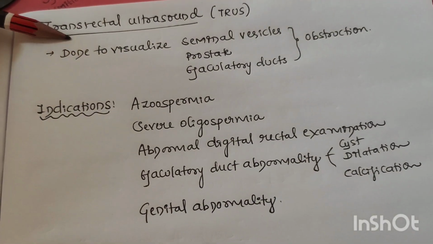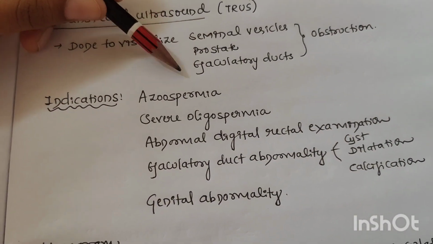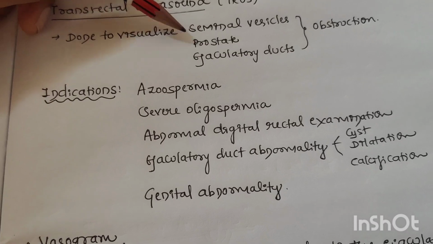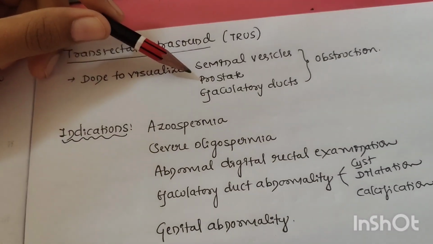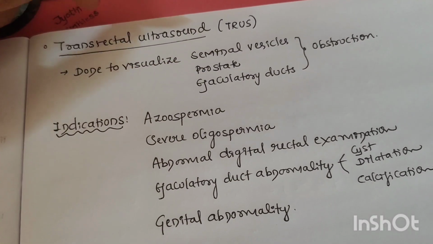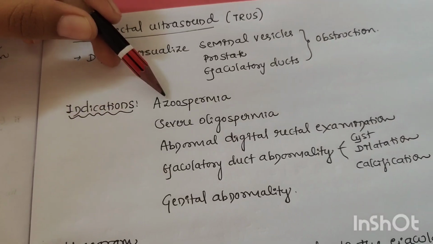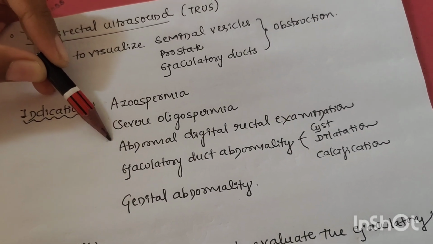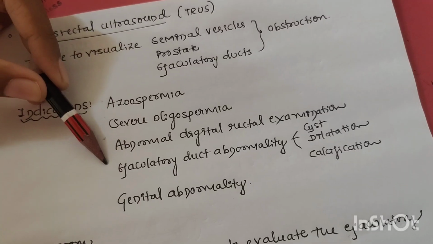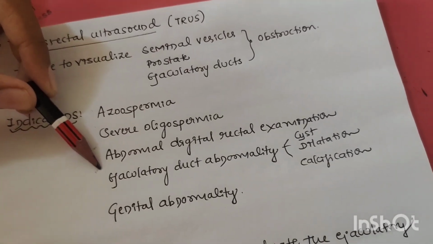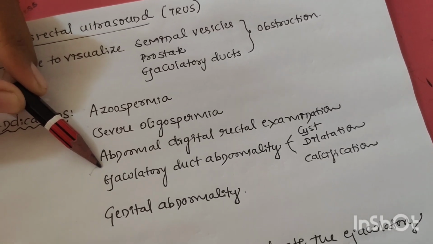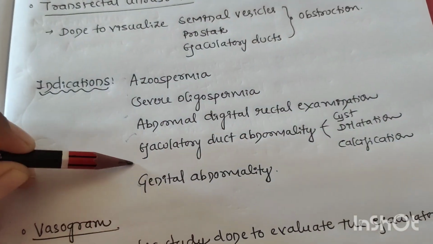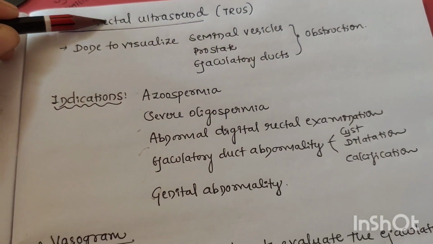Rectal ultrasound, TRUS. It is done to visualize the seminal vesicles, prostate, and ejaculatory ducts. Any obstruction in these structures can be diagnosed by the transrectal ultrasound. When is it indicated? In azoospermia, in severe oligospermia, in abnormal digital rectal examination, and in ejaculatory duct abnormalities, for example cyst, any dilatation in the ducts, calcification in the ducts, or genital abnormality. These are the indications for transrectal ultrasound.